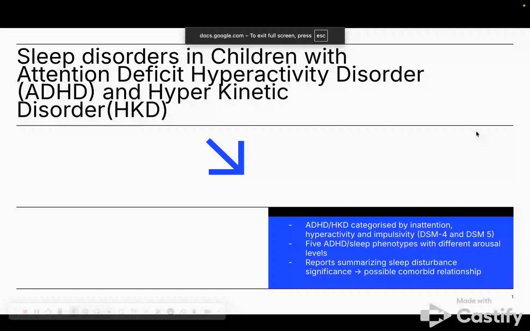My name is Rosa, and I researched possible links between sleep disorders in children with attention deficit hyperactivity disorder, ADHD, and hyperkinetic disorder, HKD. Children with these disorders experience clinically significant sleep disturbances. These are not just side effects of ADHD, but could represent comorbid sleep disorders that can mimic, exacerbate, or underlie core ADHD symptoms like inattention, hyperactivity, and impulsivity.